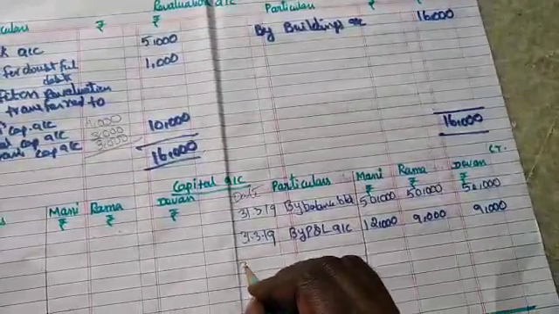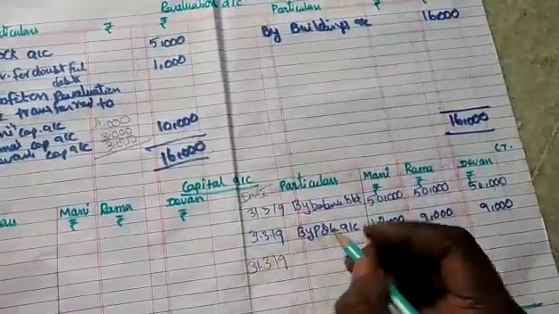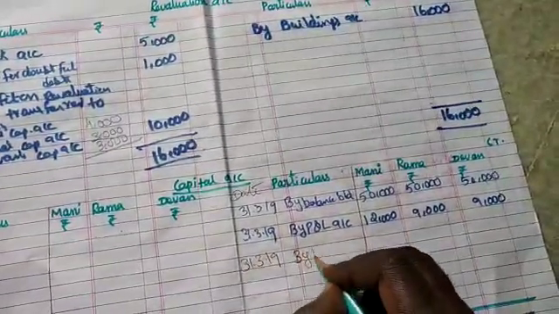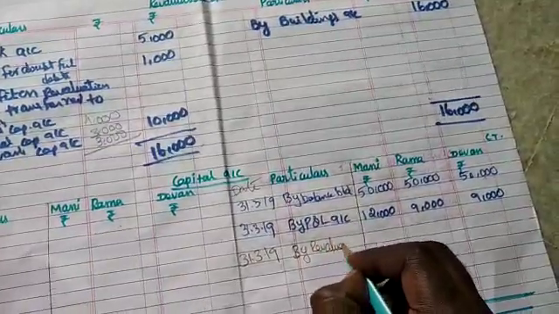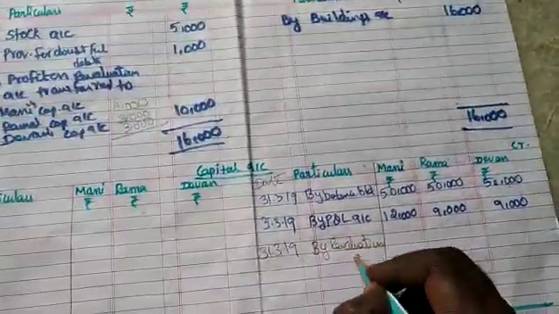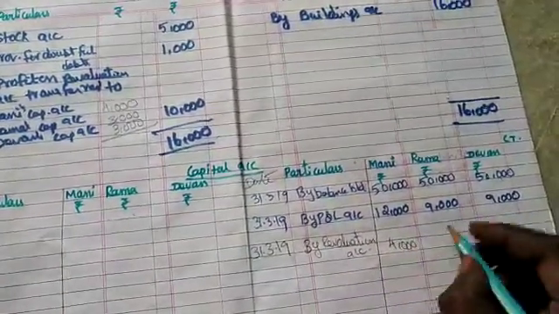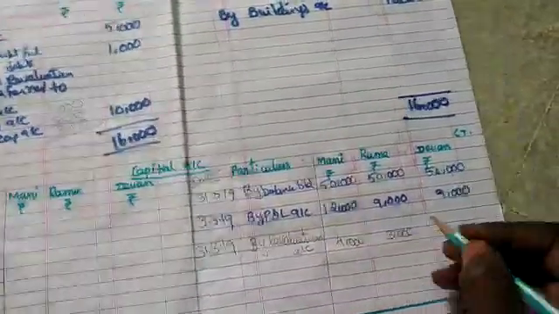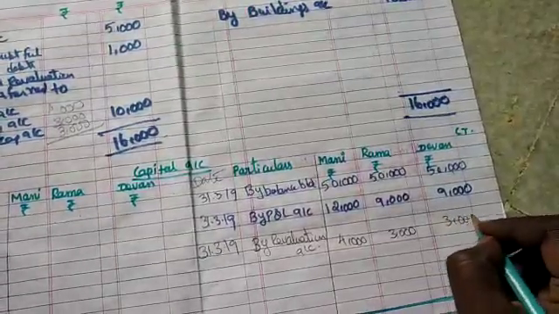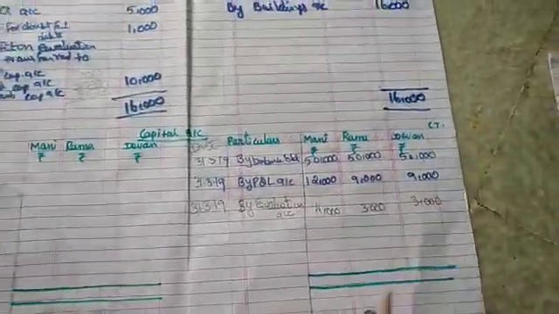31st March 2019, by revaluation account. What is the profit amount? 4,000 for Money, 3,000 for Rama, and 3,000 for Devan is placed. Now we are going to balance it.